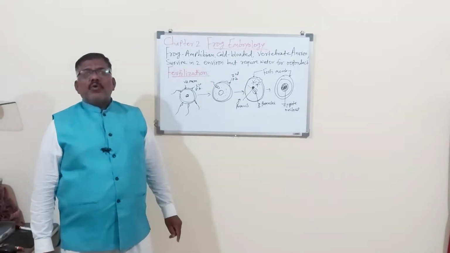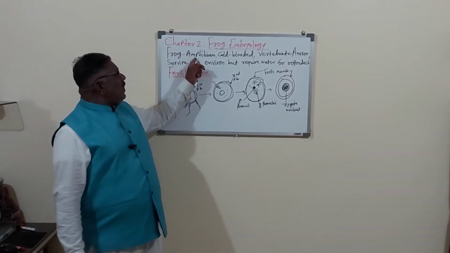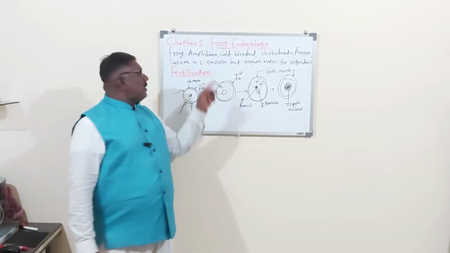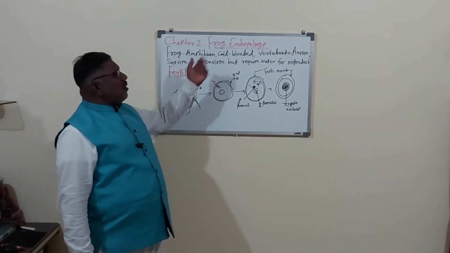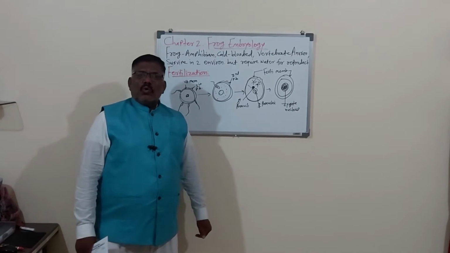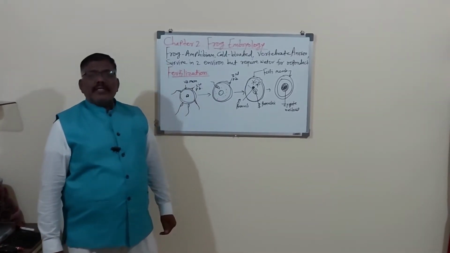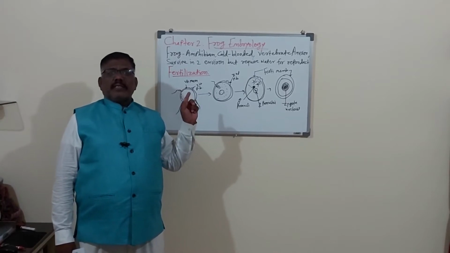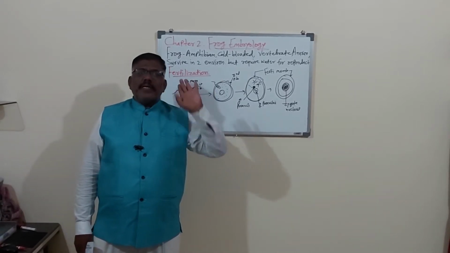So they have a double mode of life. First they come on land from the water. Now they are cold-blooded animals. Cold-blooded animals means they have the ability to change their body temperature as per the environmental change.